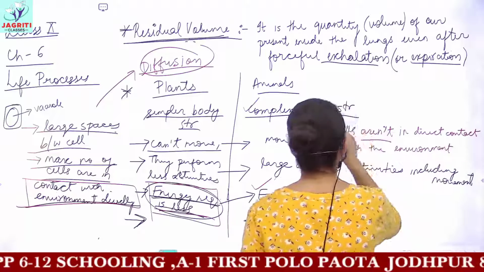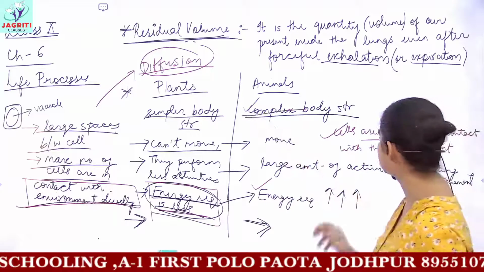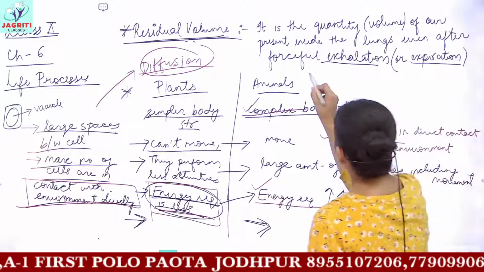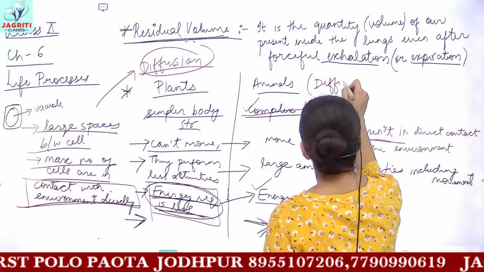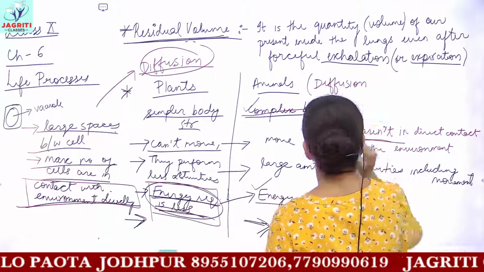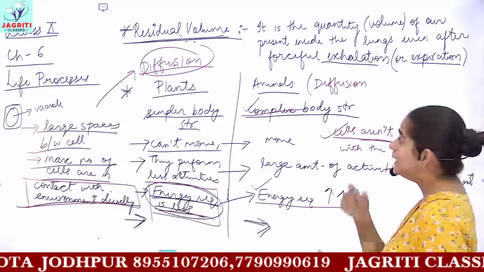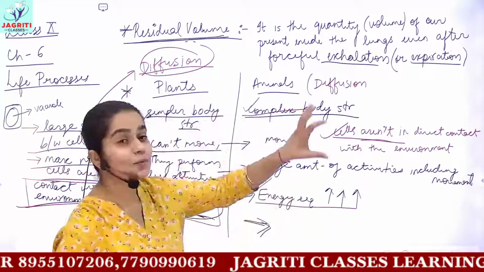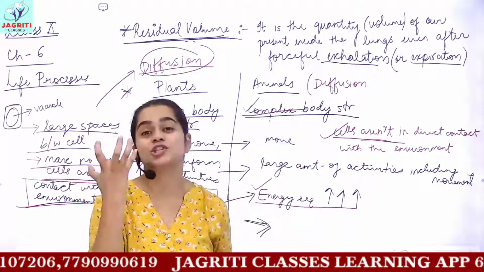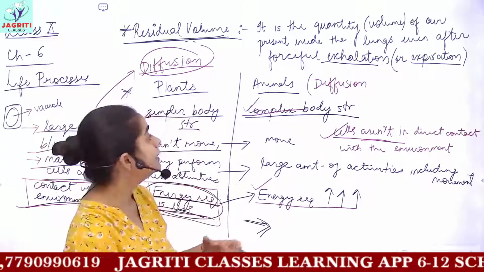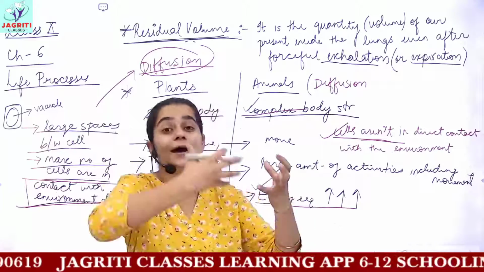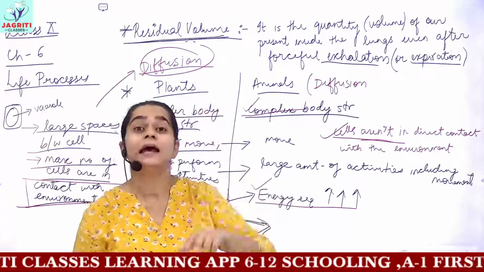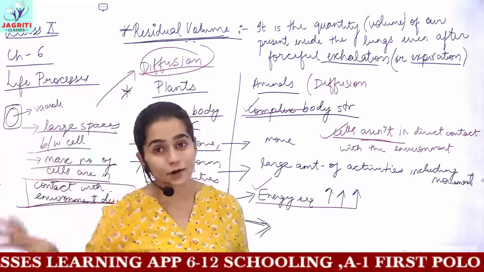So because of these 3 reasons, complex structure, not in direct contact, and high energy requirement, diffusion alone cannot support or sustain the process of respiration in animals. And then because diffusion alone can't do this process, you have the requirement of certain special organs in animals, like nostrils, and then you require a particular systematic passage of air involving different types of tissues and organs, which we saw.